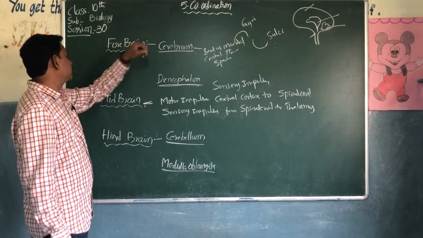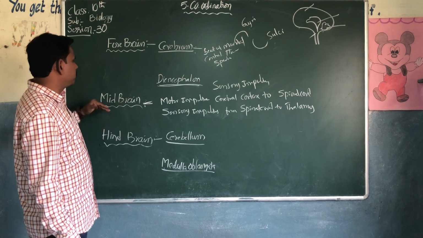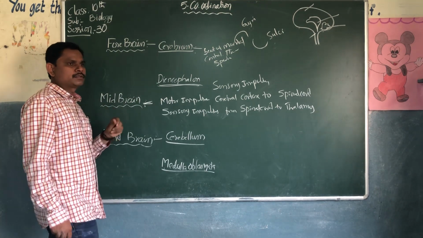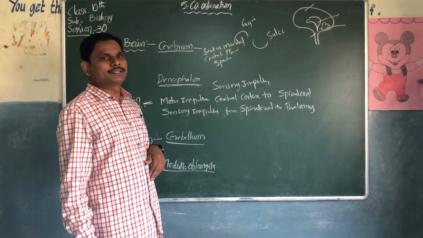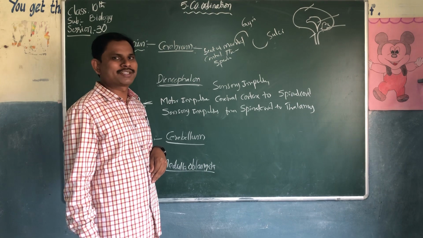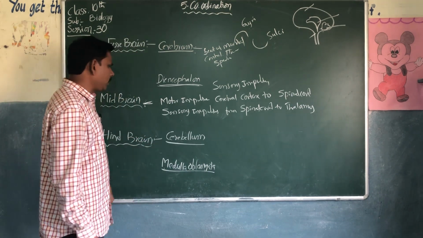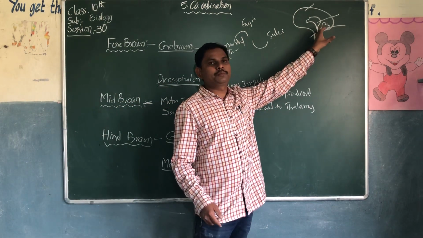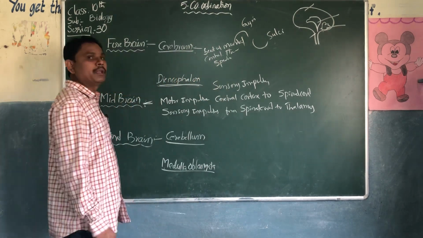Next, the last one is the forebrain, which consists of the cerebrum and diencephalon. The midbrain has the optic lobes. The olfactory receptors present in the nose carry messages to the brain. They are called chemoreceptors. The hindbrain consists of two parts. One is the cerebellum, the flower-like structure we can see in the brain. The smallest part of the brain is also called the cerebellum.